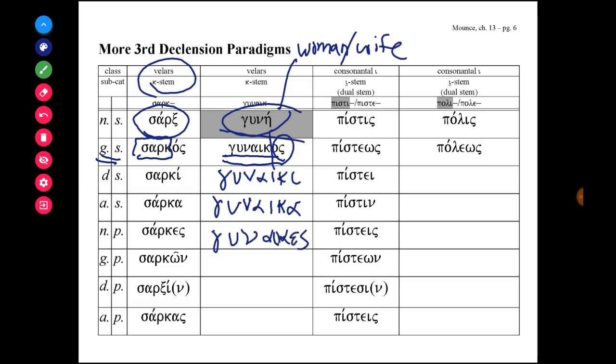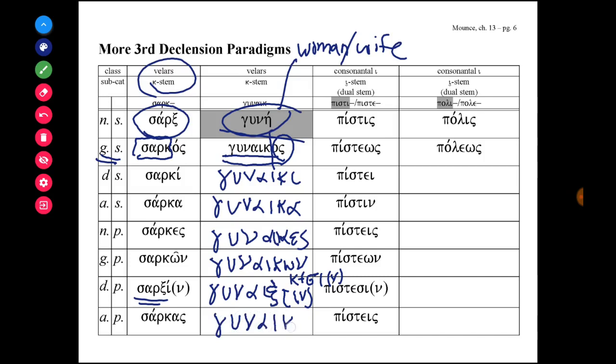The nominative plural is gunaikes. The genitive plural is gunaikon. The dative plural is gunai, and remember the case ending is si or sin. Add that to a velar, and like sarxin, the dative plural is gunaiksin, and then the accusative plural is gunaikos.